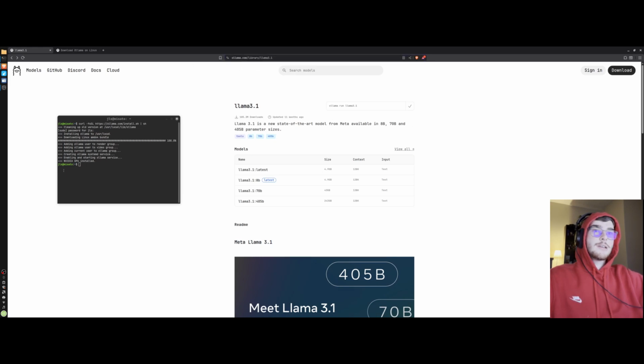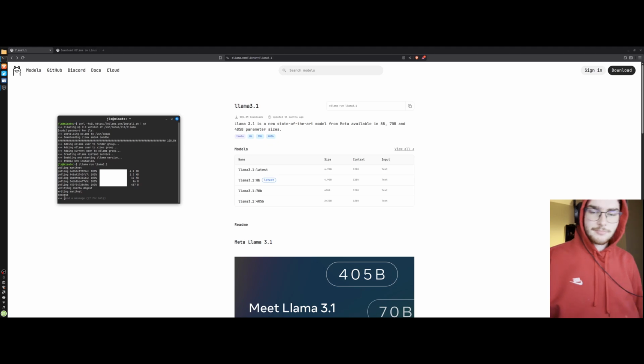You're going to copy this and paste it into your terminal, hit enter, and well, it's already installed on my machine because I already installed this a few minutes ago. But yeah, depending on your internet connection, it should only take a couple of minutes max to install the model onto your system.